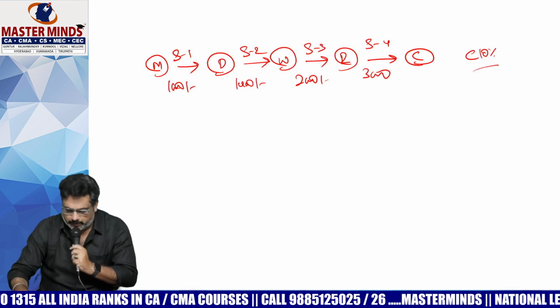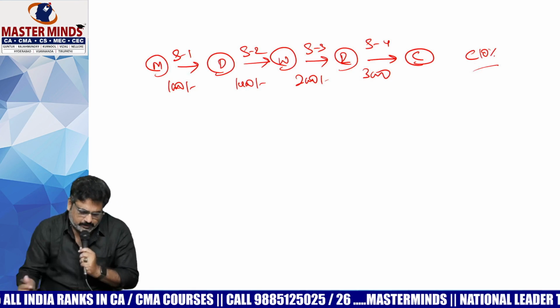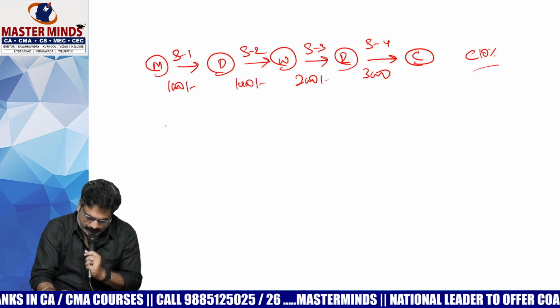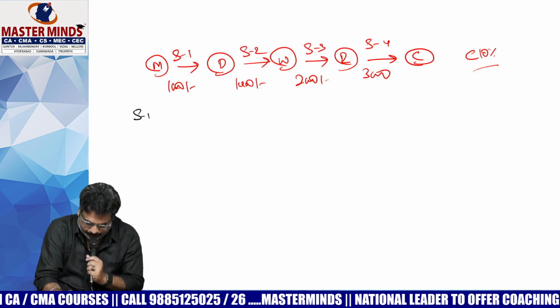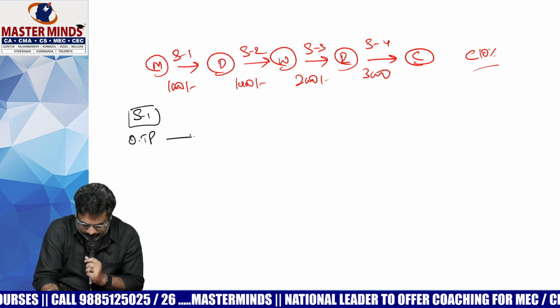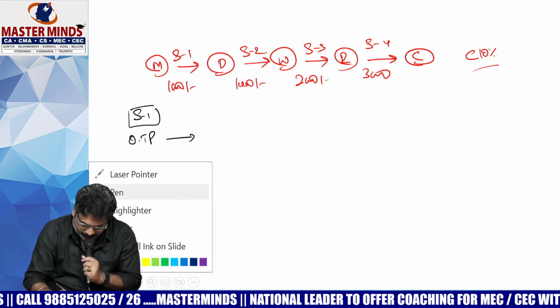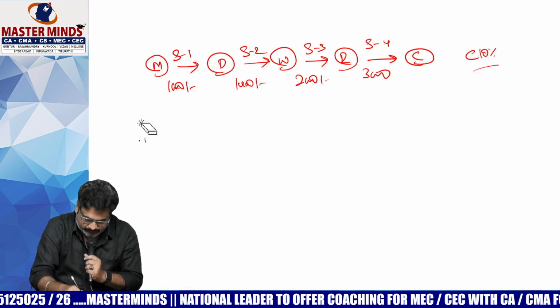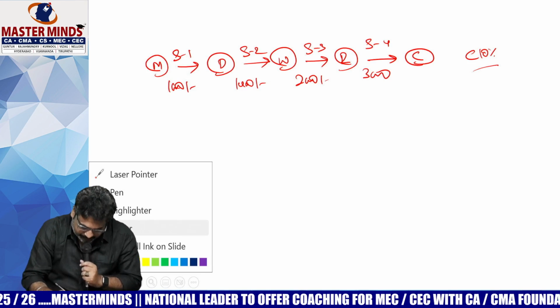Okay, now the point is here. First, what is in stage 1? With respect to stage 1, what is the output tax payable?